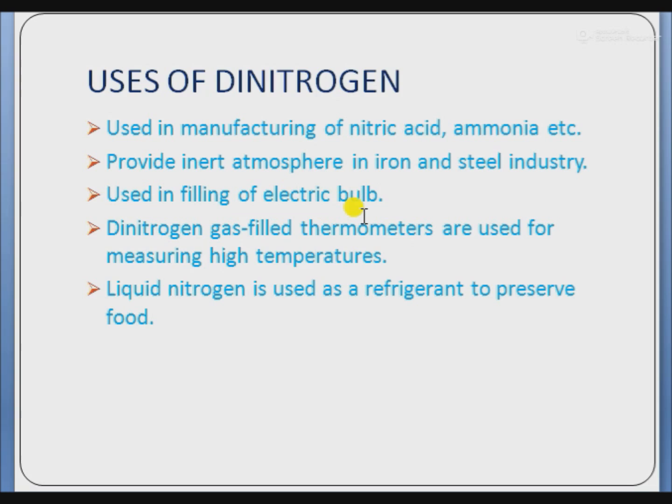This is due to the filling of nitrogen in the electric bulb. It reduces the rate of volatilization of the tungsten filament, whose melting point is high. And dinitrogen gas filled thermometers are used for measuring high temperatures. Liquid nitrogen is used as a refrigerant to preserve food, biological materials, etc., like in chips.